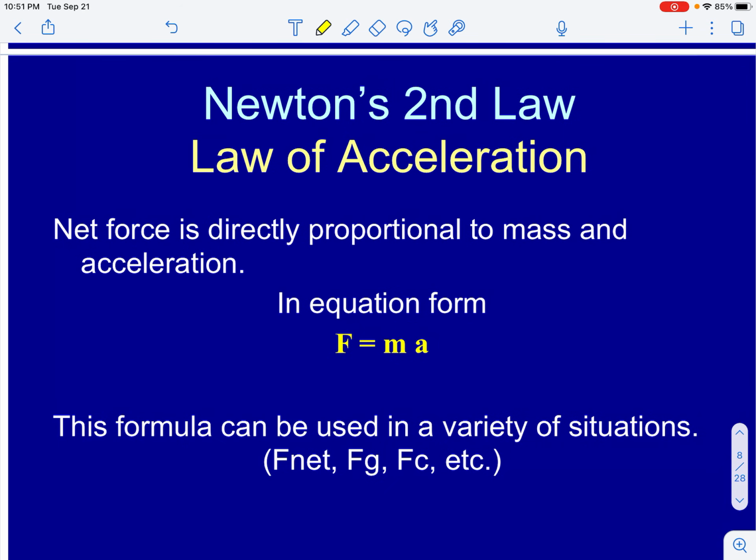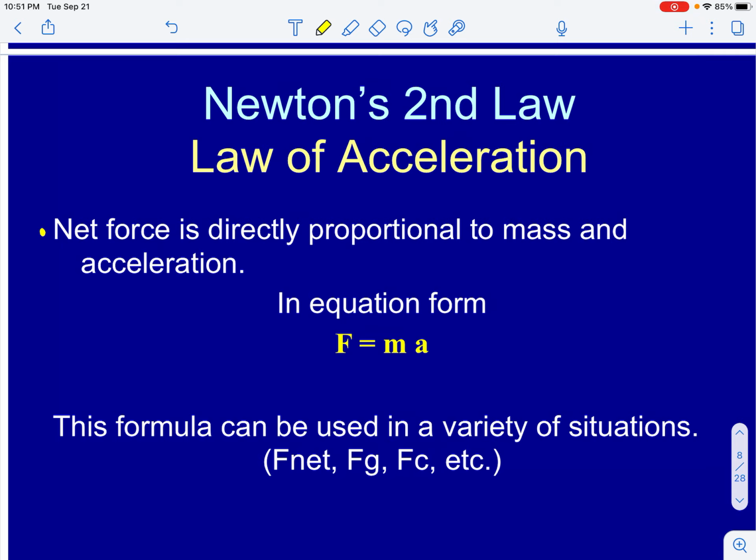Now let's talk about Newton's second law. Newton's second law is called the law of acceleration, and we have this equation F equals ma. Now up here it says that the net force is directly proportional to mass and acceleration. We'll come back and look at what those relationships, directly proportional and inversely proportional, mean and how we should interpret that.